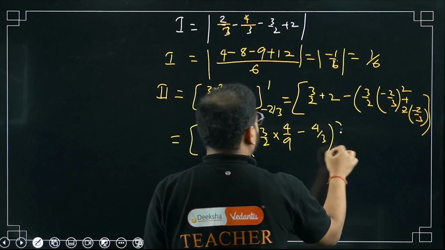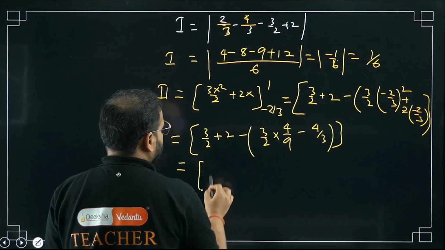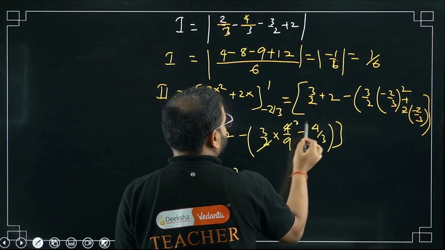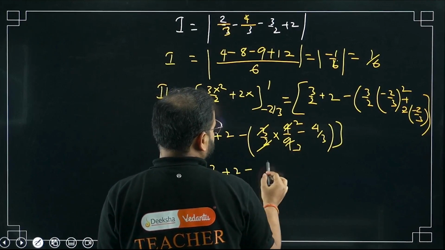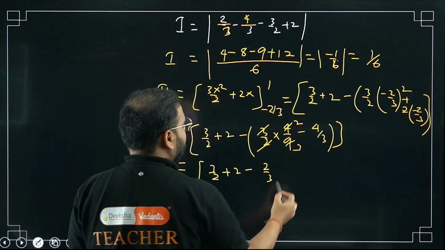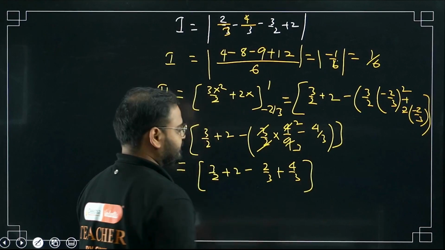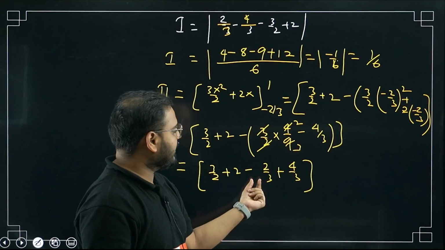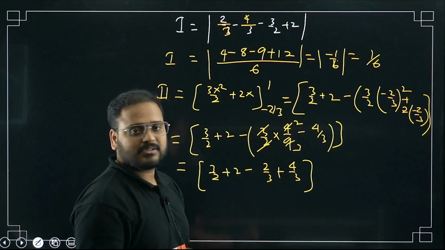Please check. What I'm getting? I'm getting this as 3 by 2 plus 2. Cancel this. 2 2s are 4, 3 3s are 9. So what I'm getting? Minus 2 by 3 and plus 4 by 3. How come, sir? 2 by 3 here is positive. Negative sign will make it again negative. Here I already have a negative sign. This will become positive. Clear?